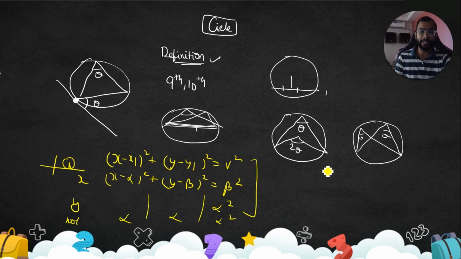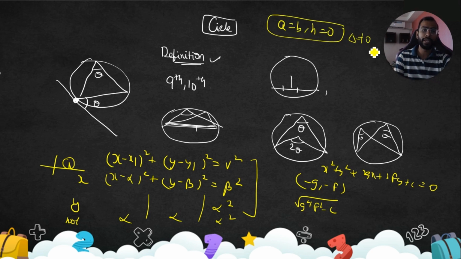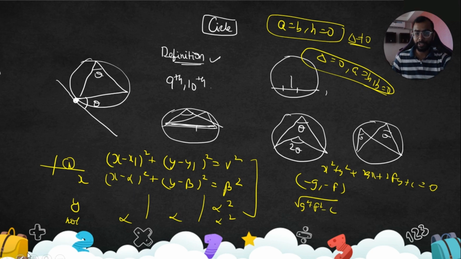Then we have seen the general form x square plus y square plus 2gx plus 2fy plus c equal to 0. Center is minus g comma minus f. Radius is root over g square plus f square minus c. It's a real circle when r is greater than or equal to 0, a point circle when r is equal to 0, and imaginary when r is less than 0. And for the second degree equation, a equal to b, h equal to 0 should be there, and delta is not equal to 0. If it is a point circle, delta equal to 0. This is what we have seen. I guess everyone is able to recall what we have seen today.